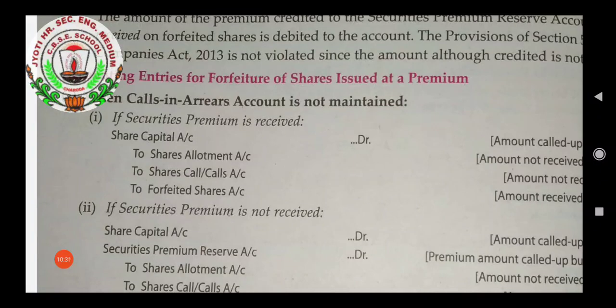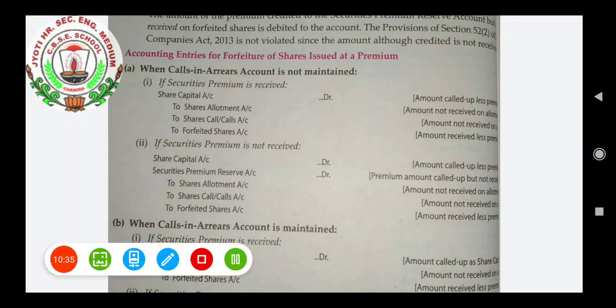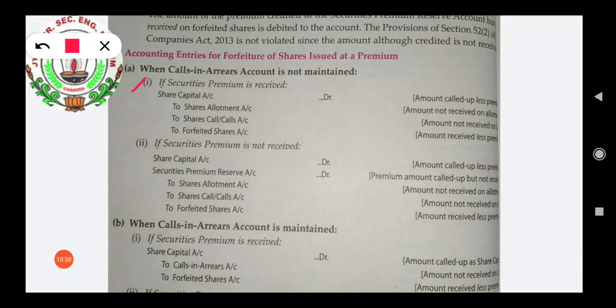So two cases are here for calls in arrears. You can see here, first is when calls in arrears account is not maintained, and second is when calls in arrears account is maintained. So under this we again have two conditions. First is securities premium is received, another is securities premium is not received. So first we will understand the case when calls in arrears account is not maintained.